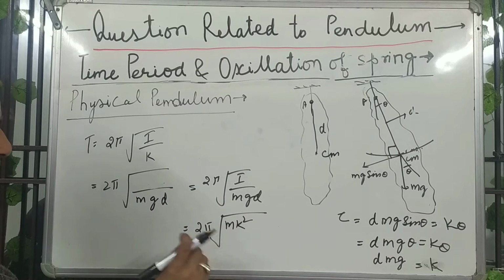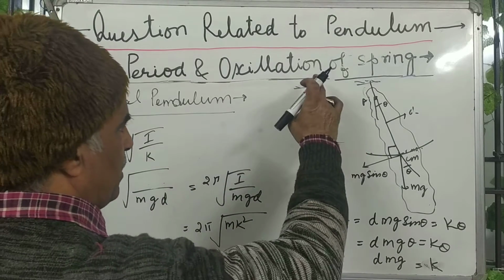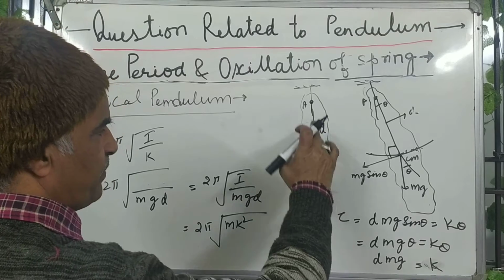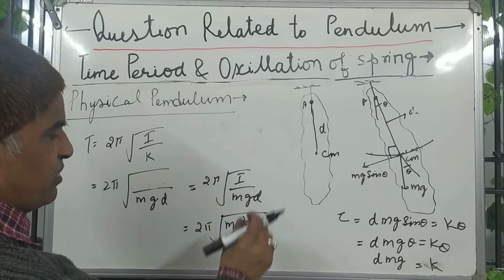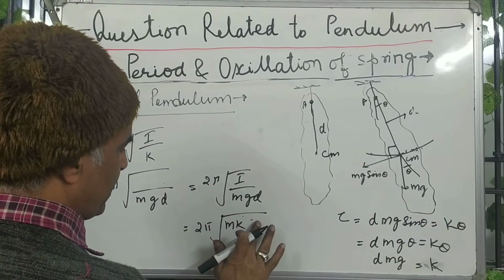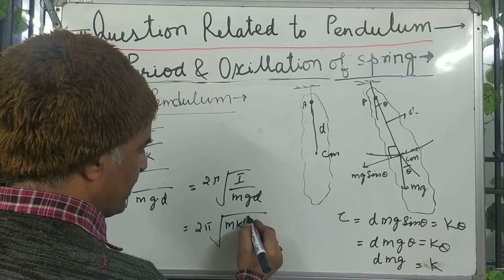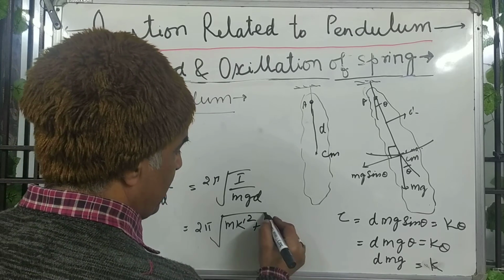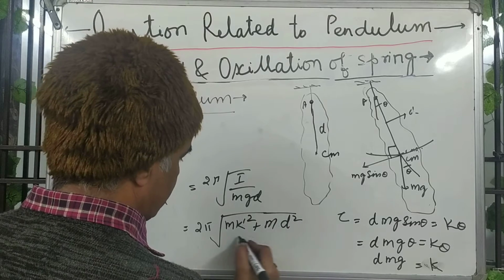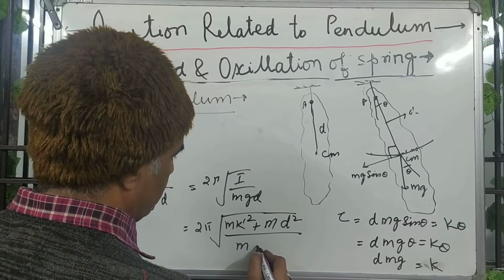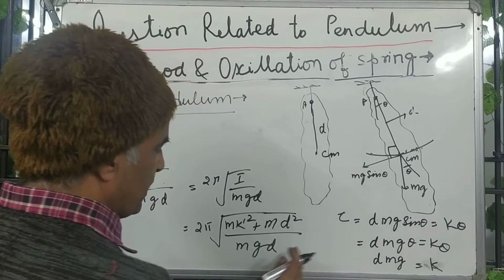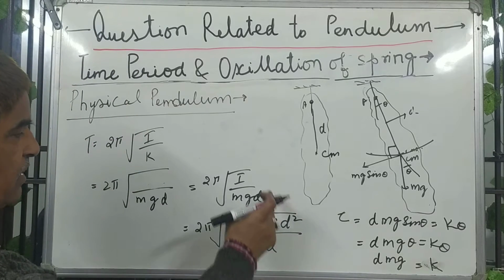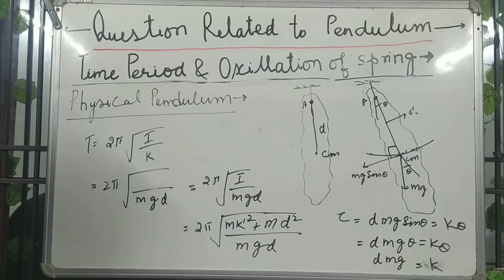Here you will write the moment of inertia about this point using the parallel axis theorem: inertia about the center of mass, that is m k dash square, k dash being the radius of gyration, plus m d square, whole upon mgd. You may write it this way or that way as you wish.